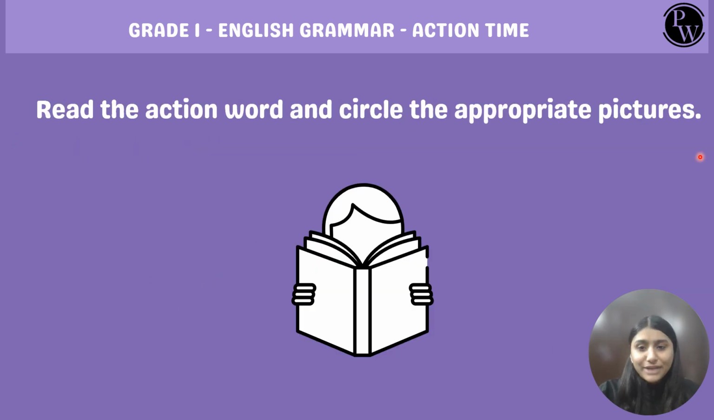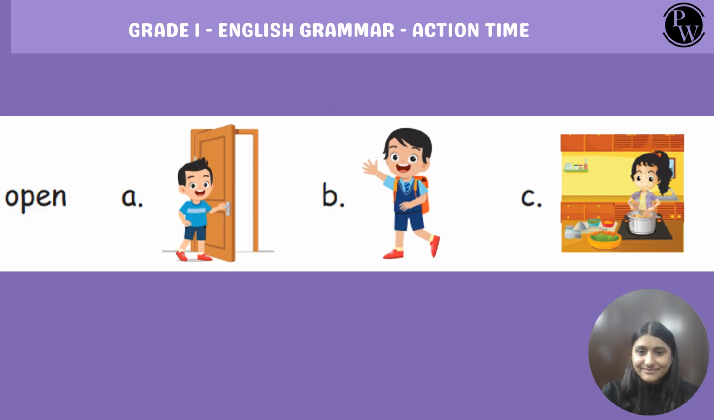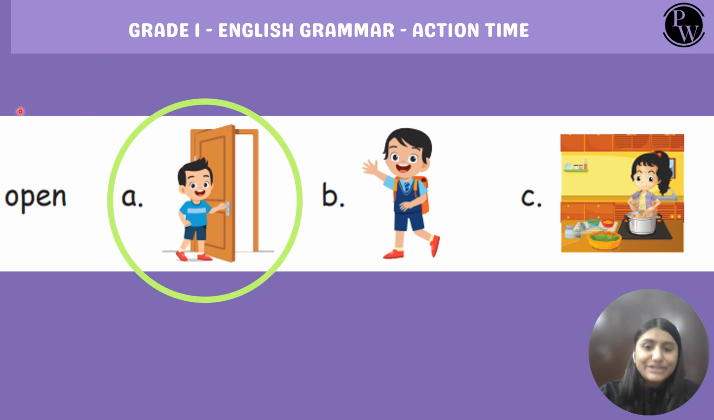Now it's review time. Okay, so read the action word and circle the appropriate pictures, the pictures that match the action words. Alright, let's start. Open. Open is the first action word. What do you think? Which image is appropriate for the action word open? Absolutely right. The first one, because here we can see the boy opening the door.